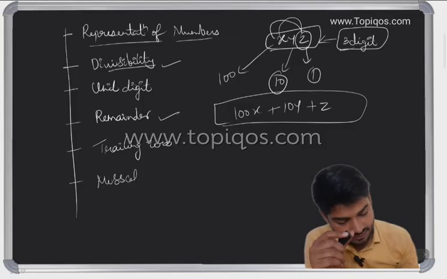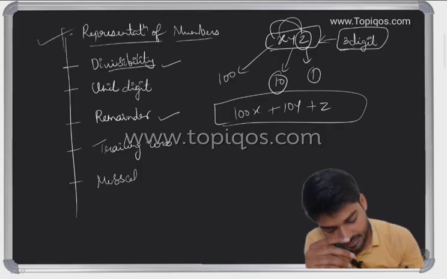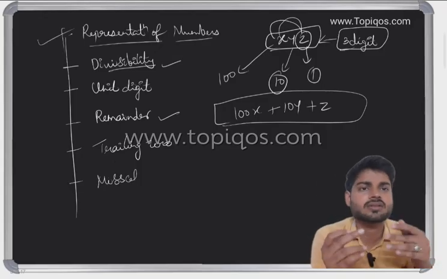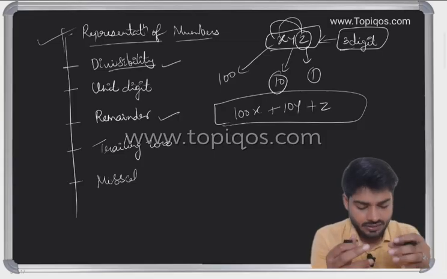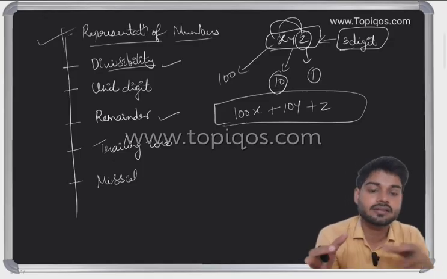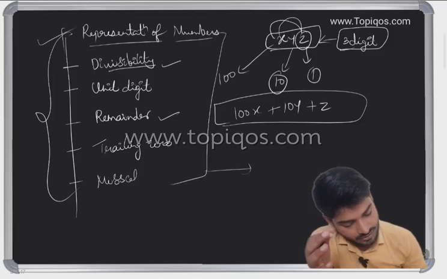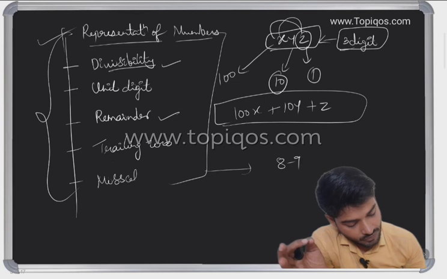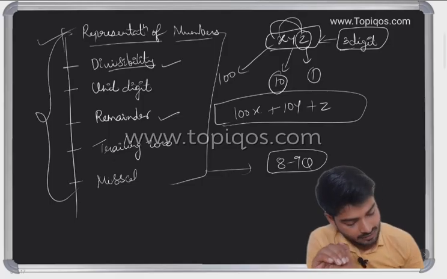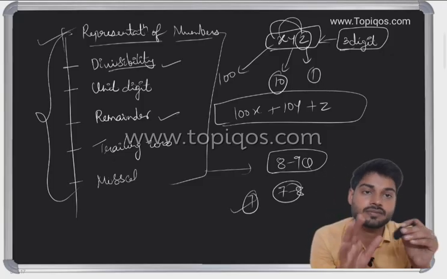We'll see a couple of questions on the representation of numbers. We'll take one class, or we'll club some classes. We'll take some basic topics, then representation and divisibility. If you prepare this topic very well, there would be 8 to 9 questions from the number system, and you can easily get at least 7 correct.